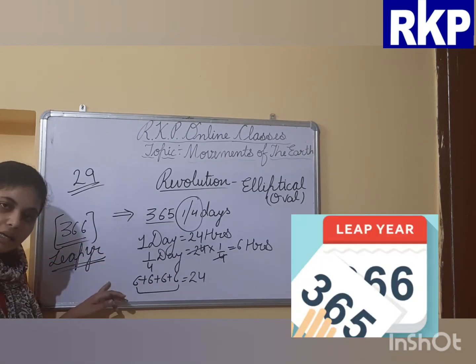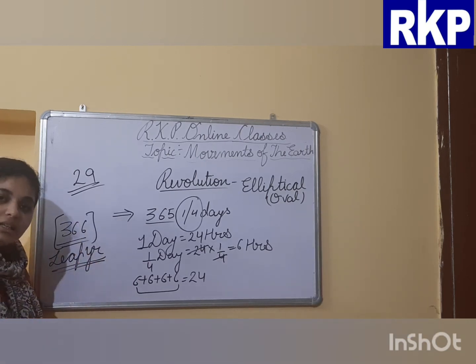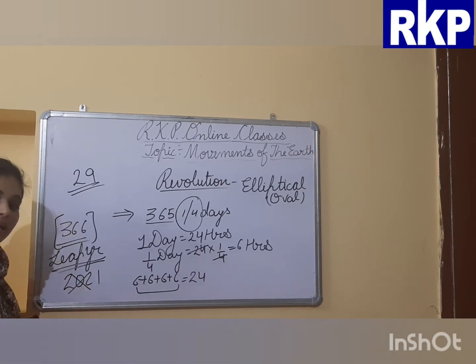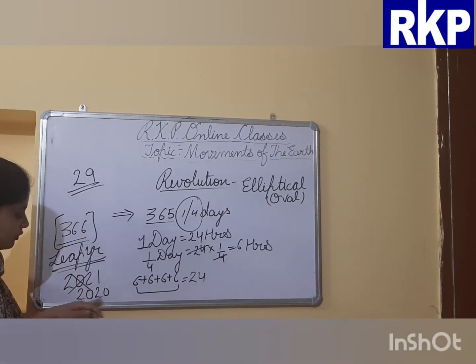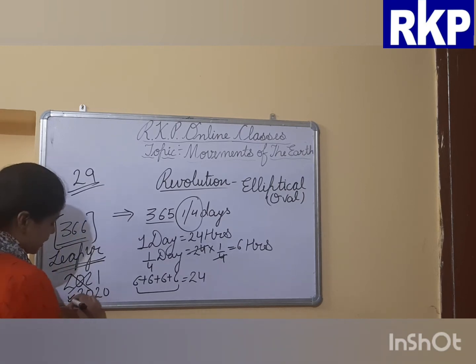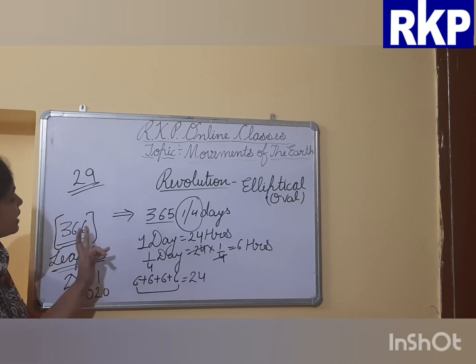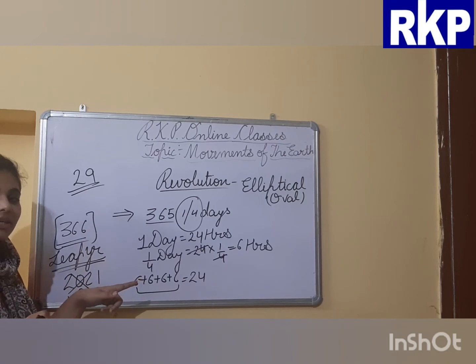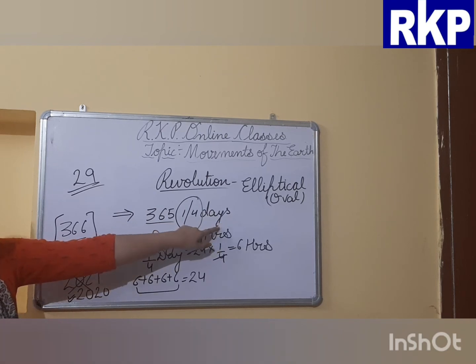But how do we calculate a leap year? If a year is divisible by 4. Take the example of 2021. It is not divisible by 4, which means this is not a leap year. If we take the previous year, 2020, it is divisible by 4. So a leap year is a year which is divisible by 4. That is how we calculate the leap year. A leap year has 366 days, and this extra day comes in the month of February. That's why in a normal calendar year we consider only 365 days.